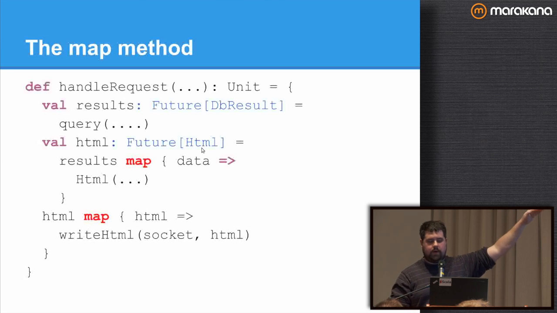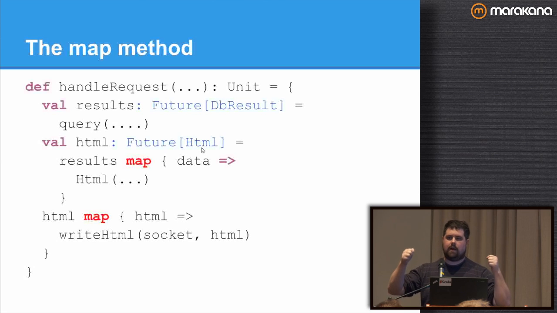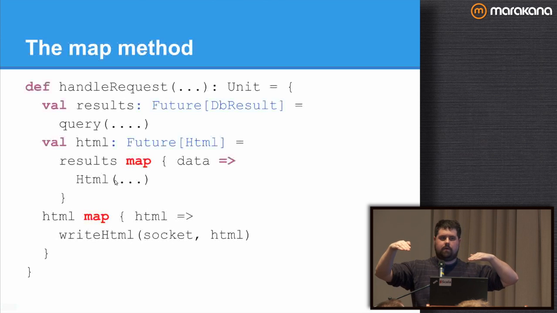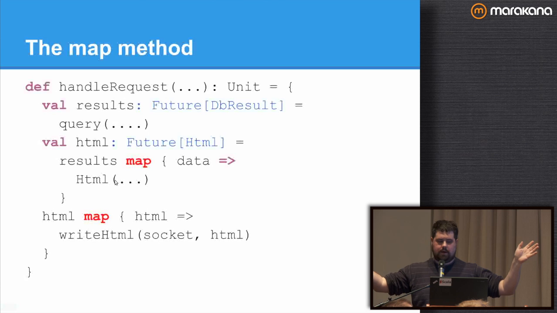I execute my query and I get back a future database result. And then I want to take that result and do something else with it. So I map it. I map the data that I get back from the query and I generate some HTML. Now I have a future HTML. That future HTML is done after the query is done and after the HTML has been rendered. And it happens on some other thread, I don't care.